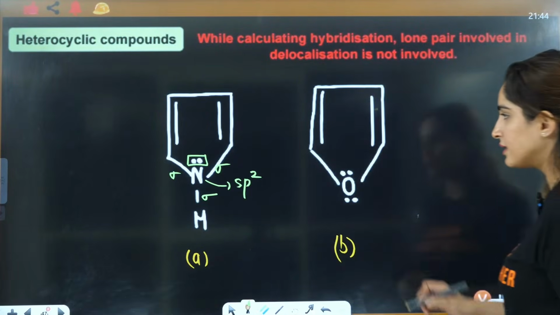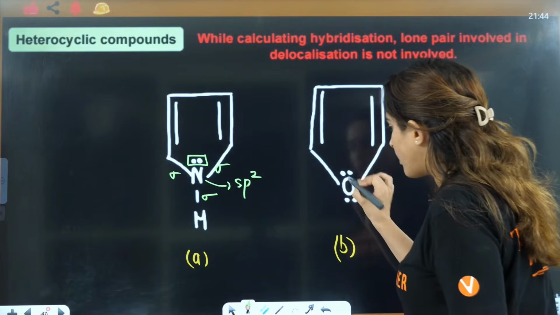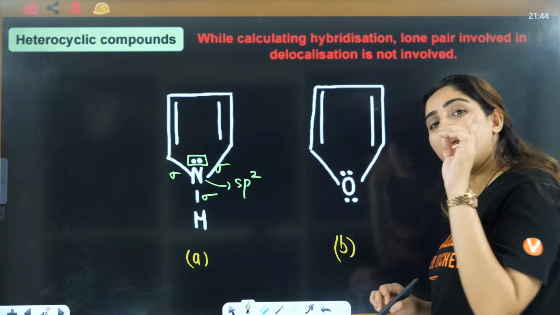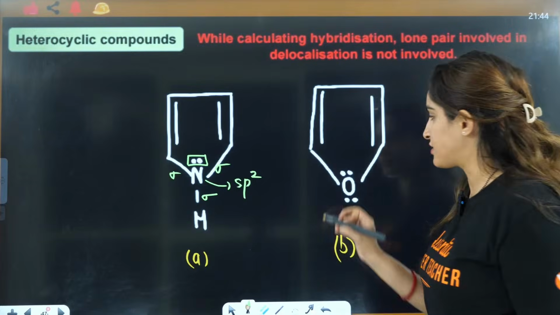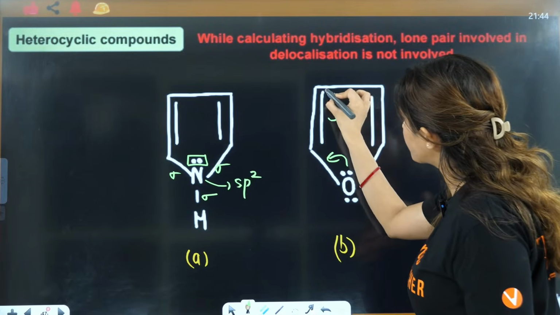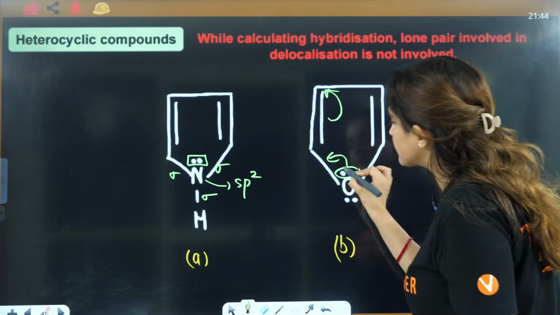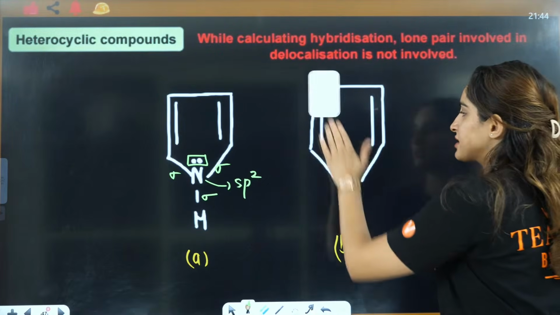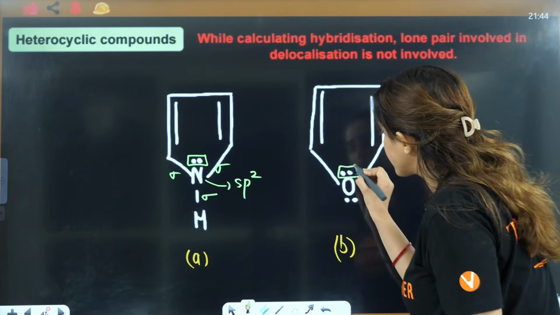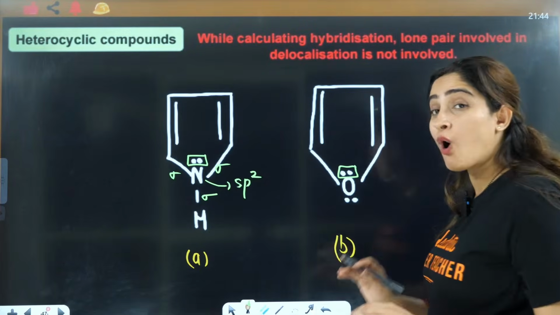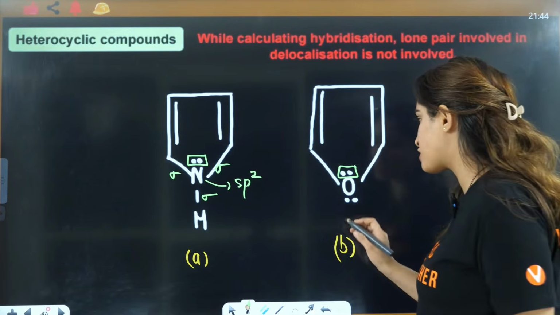If you see this here, out of these 2 lone pairs, only one will be a part of delocalization. So this will shift here, this will shift here. That means this lone pair is a part of delocalization, so we will not count it in hybridization.